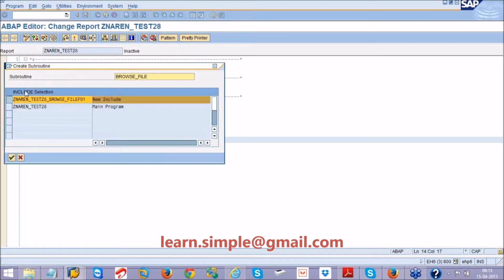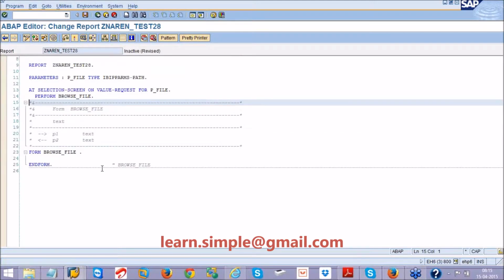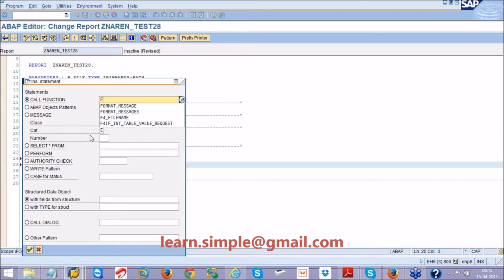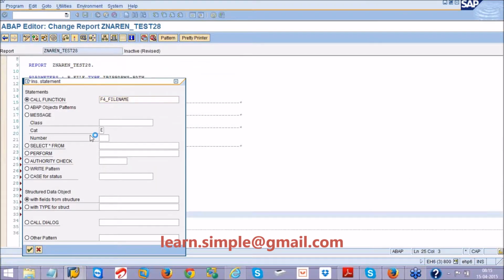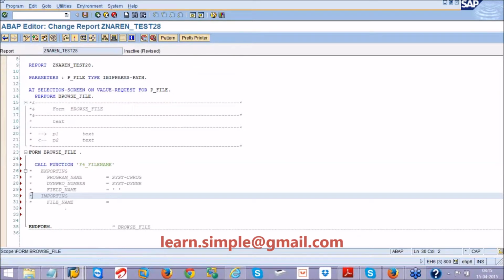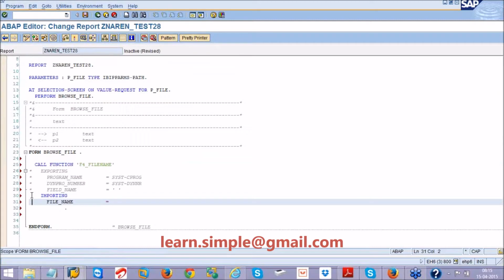There is a function module named F4_FILENAME. Click on pattern, F4_FILENAME. This is the function module for browsing your desktop, C drive, D drive or whatever, to locate your file. I am getting the file into p_file.